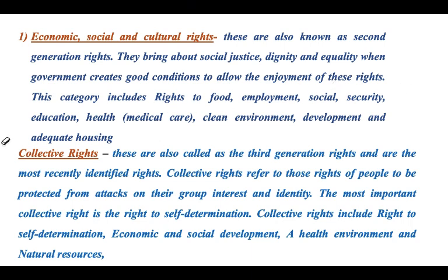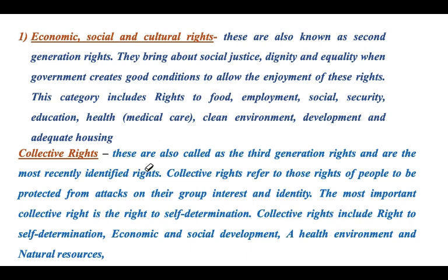So this category includes right to food, employment, social security, education, health, medical care, clean environment, development, and adequate housing.